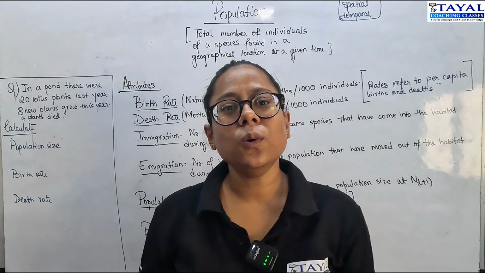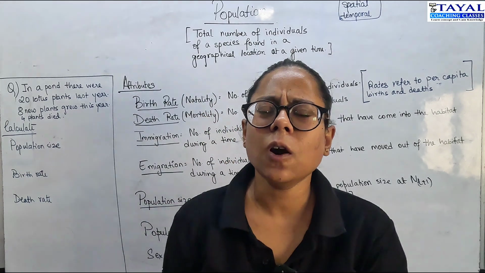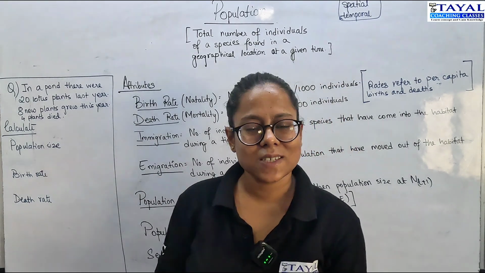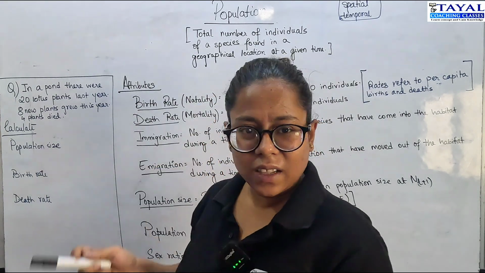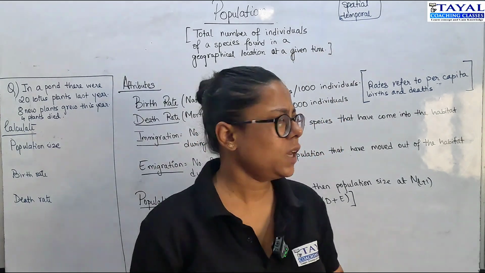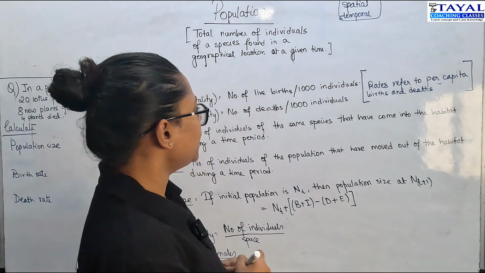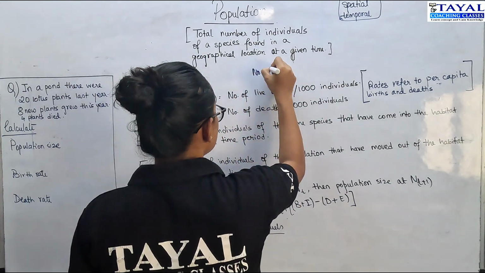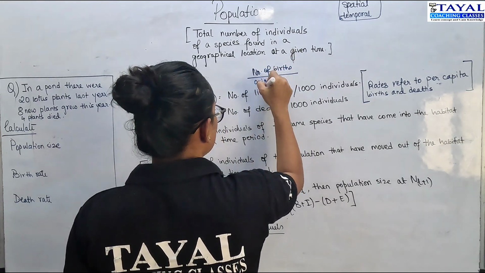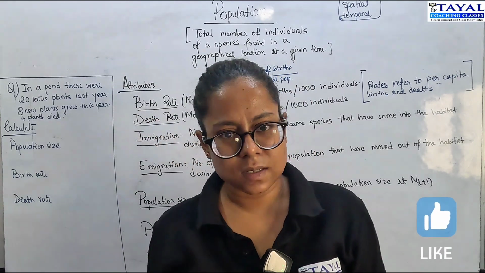But there are a few attributes that come in when we talk about population, and those are very common terms that we use on a day-to-day basis. So we'll try and understand them a bit better. Natality, which is birth rate. Birth rate in human populations is considered to be the number of live births per 1000 individuals. Basically, it refers to the number of births in a given period of time upon the original population.